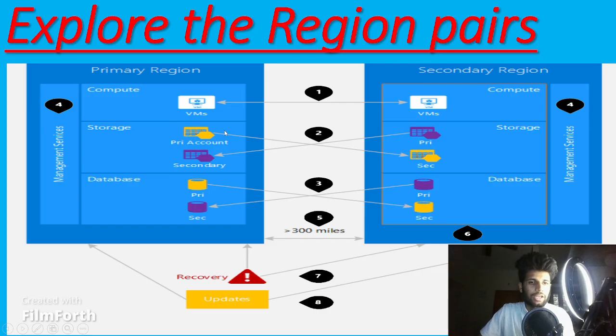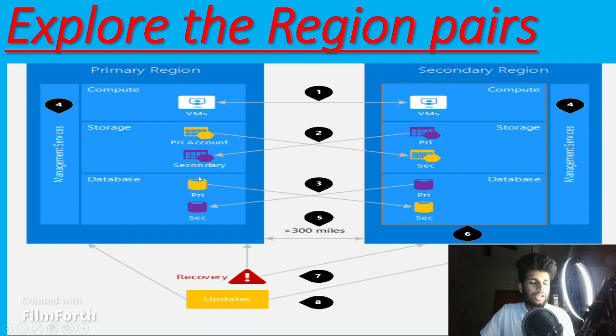When it comes to the database, think of SQL database. There will be two accounts: one is the primary account and the other is the secondary account. If my data is in the primary account and it is not available there, it automatically transfers to the secondary region, and this will become your primary region. Here the data will be picked up and delivered to your application.